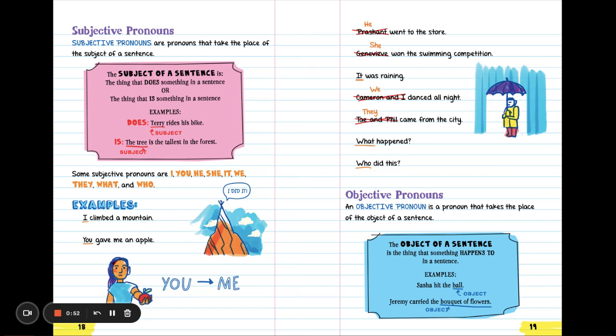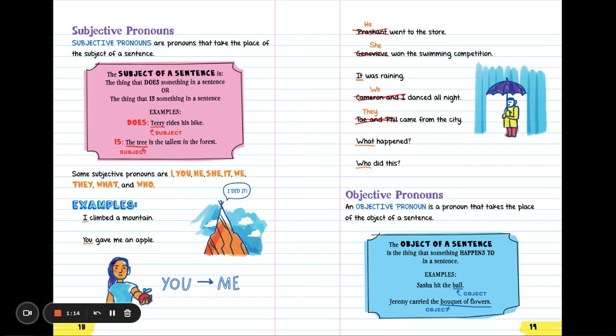Some subjective pronouns are I, you, he, she, it, we, they, what, and who. For example, I climbed a mountain. You gave me an apple. I and you are the subjective pronouns. He went to the store instead of Prashant went to the store. Genevieve won the swimming competition. Genevieve is replaced with she.